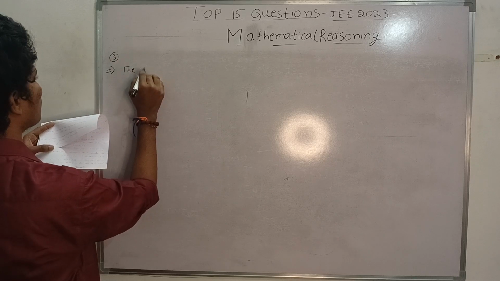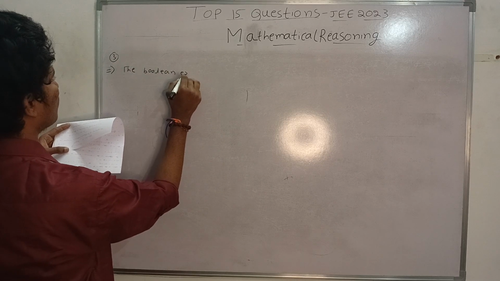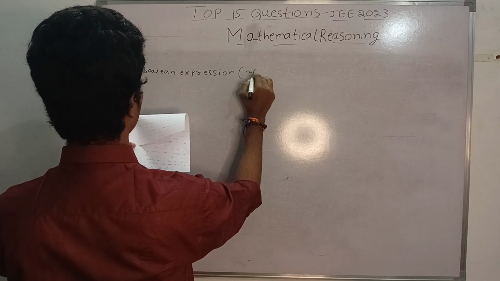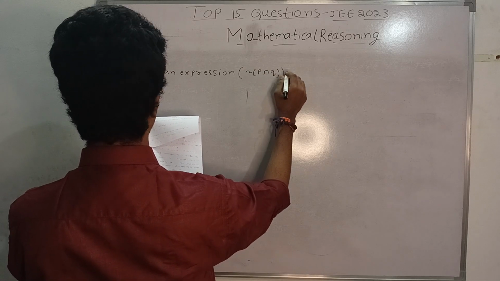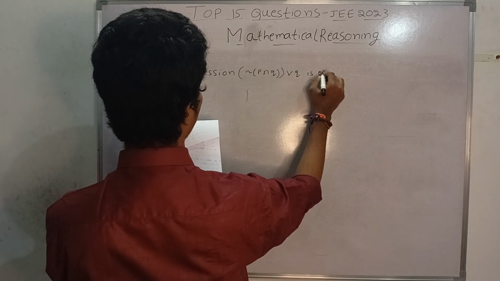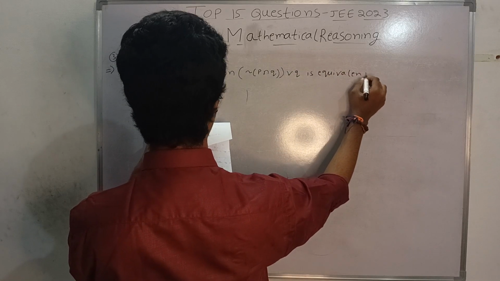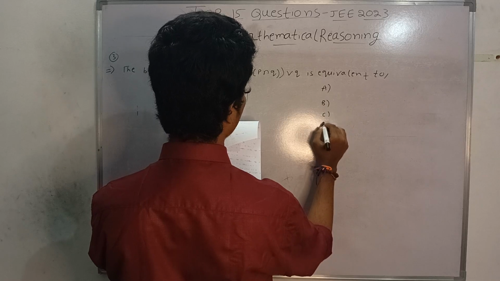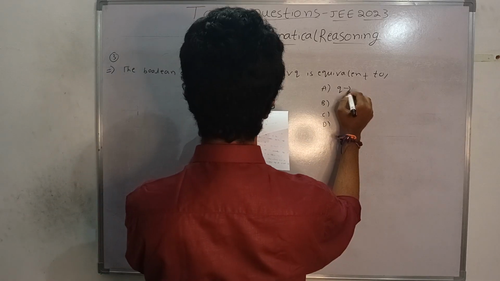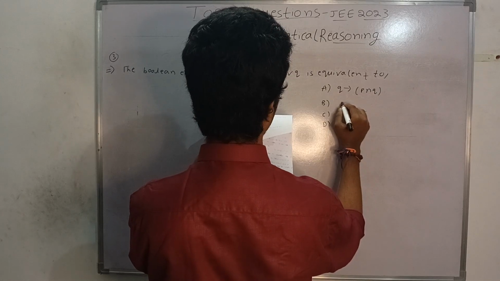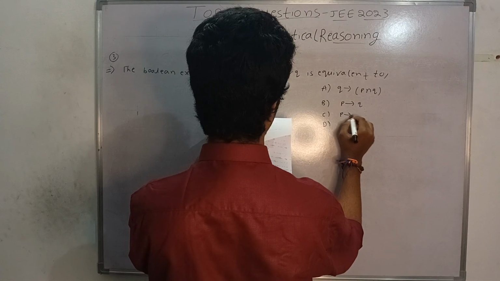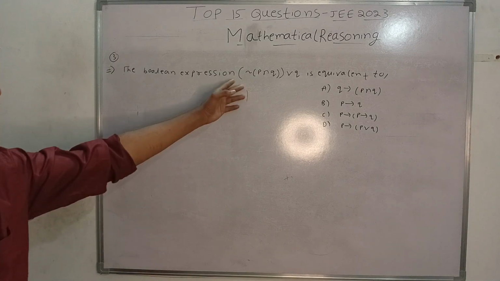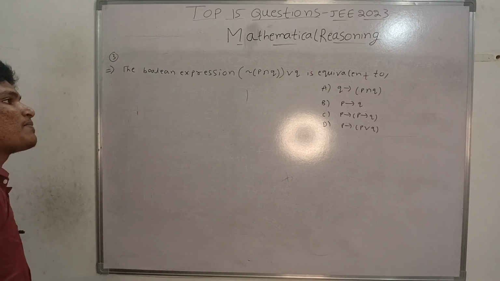Third question. The Boolean expression is equivalent to the given options A, B, C, D: Q implication P and Q, P implication Q, P implication P implication Q, P implication P or Q. So basically they are asking, this is a Boolean expression, and what is it equal to?